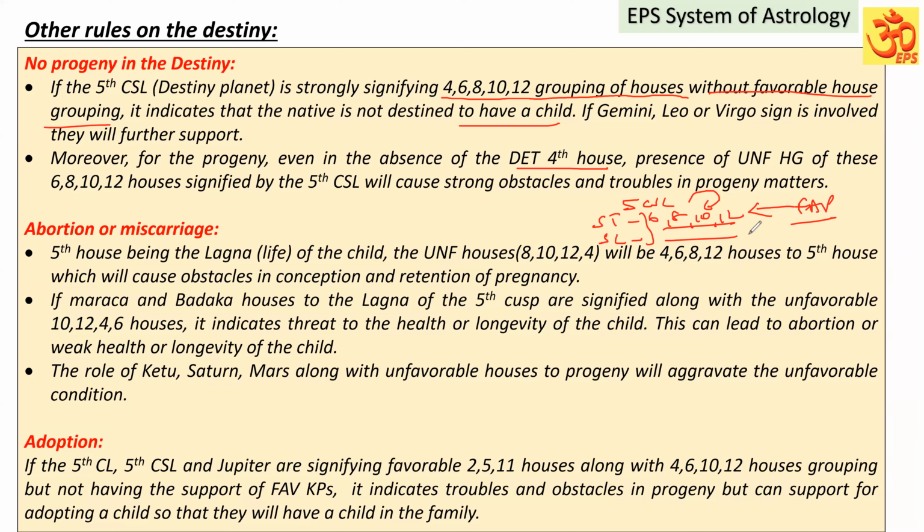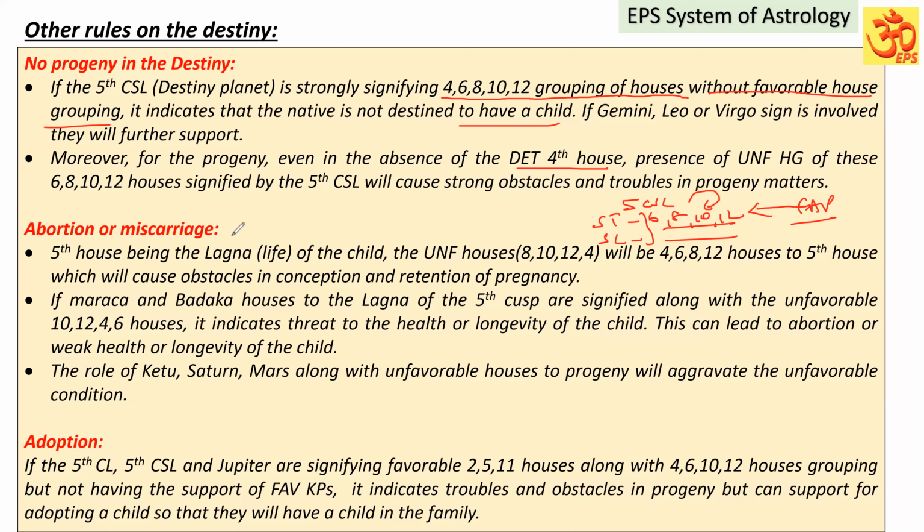Suppose the running dasa also has these unfavorable key planets which are ruling that destiny planet, and they are strongly influencing the dasa, then definitely the dasa lords also will not favor the progeny. So it is not that the fourth house is mandatory, and the fourth house alone being present is not going to make it weak. Four present or not present, but other unfavorable houses present, that can also cause obstacles in the progeny.